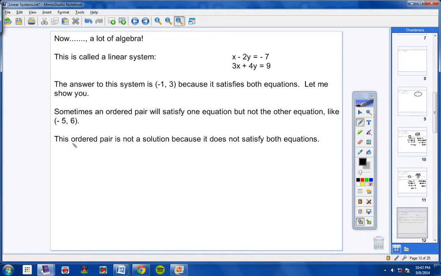This is very important. That's not the note, so please don't copy this down. This is not the note. But this ordered pair is not a solution because it did not satisfy both equations.